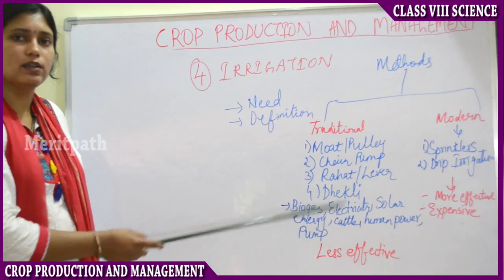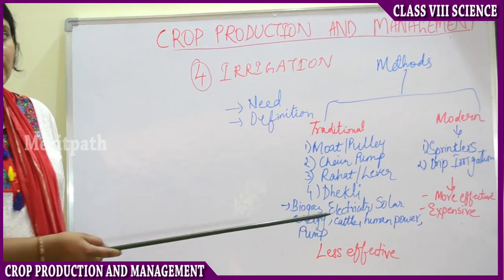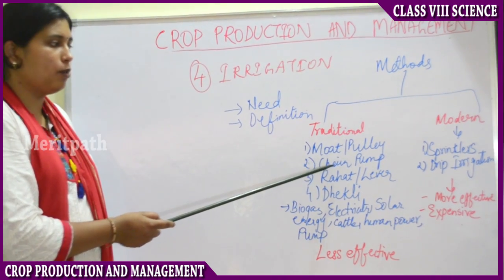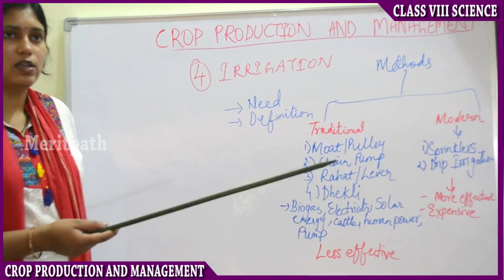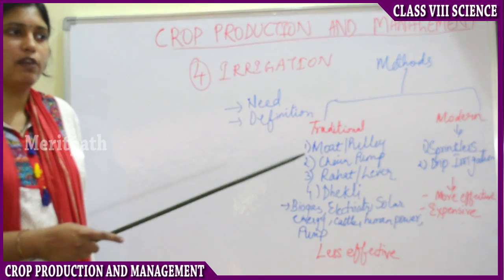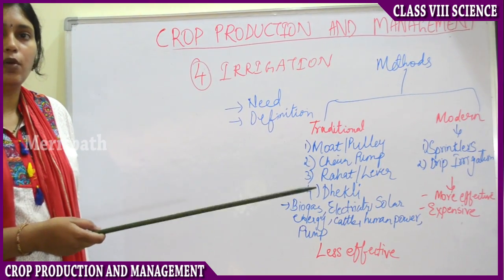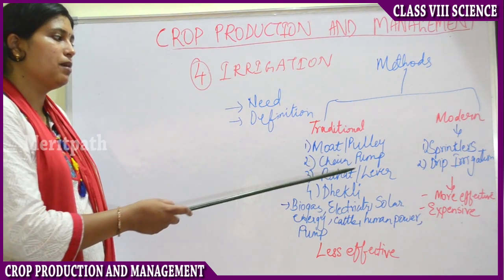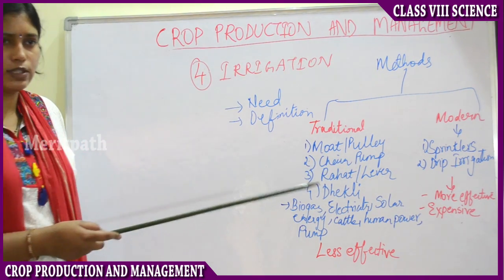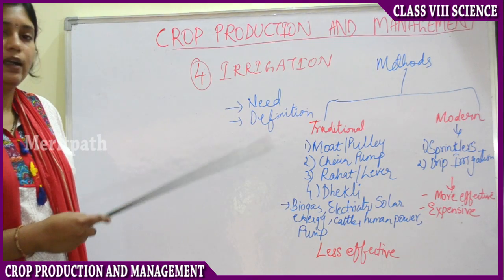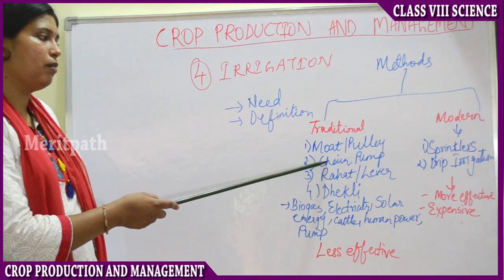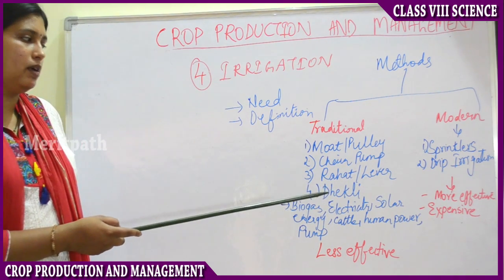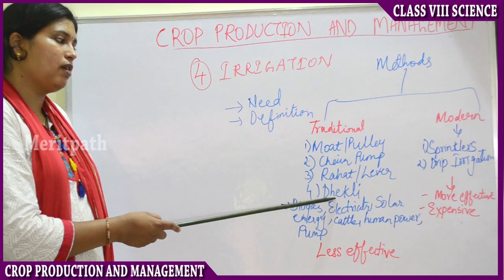Traditional means old methods which are usually not followed nowadays by the farmers. So there are 4 traditional methods. It's called moat or pulley system. You might have seen in olden houses, there will be a water well, and with the help of a rope they pull the water up in a bucket. That is nothing but the moat or pulley system. Then chain pump. Like your cycle chains, there will be a chain rotating around the well, so that way the water will be pulled. Then rahat or lever system is adapted here. Then dhegri is also one more system.